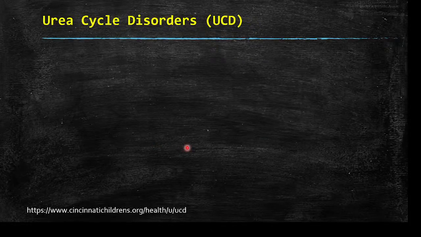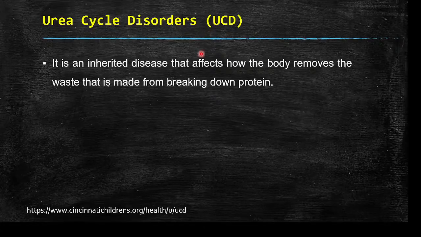Okay. So urea cycle disorder is more commonly abbreviated as UCD. It is an inherited disease, so it is transferred from parent to offspring. It affects how the body removes the waste that is made from the breakdown of protein. Most of the protein waste is eliminated in the form of urea.